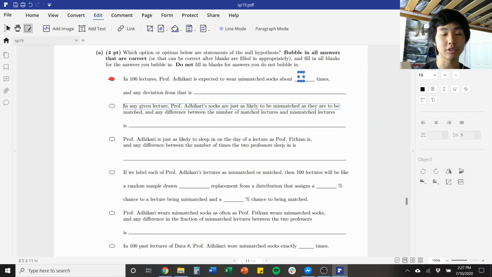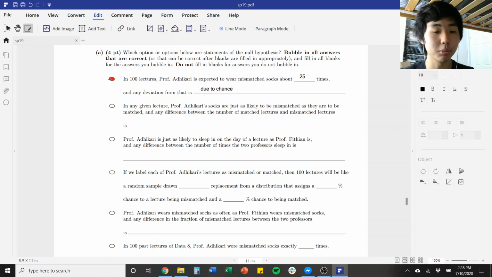And so the answer is she's expected to wear mismatched socks about 25 times because she said a 25% chance times 100 lectures is 25. And any deviation from that is due to chance, and not the fact that the true percentage might not be 25%.